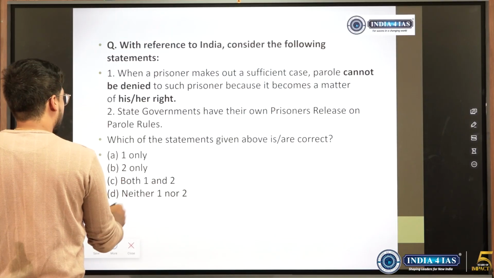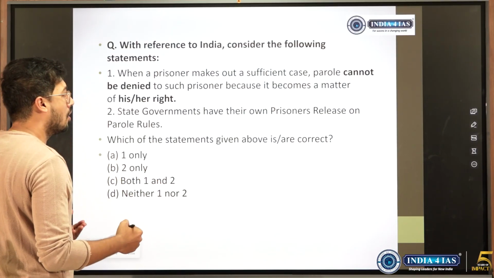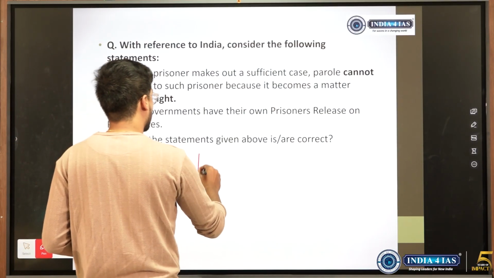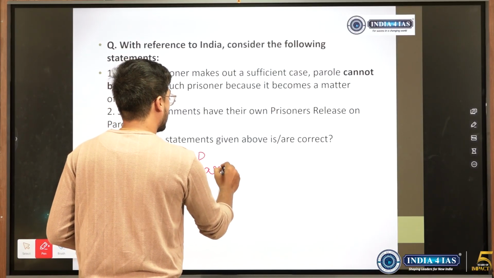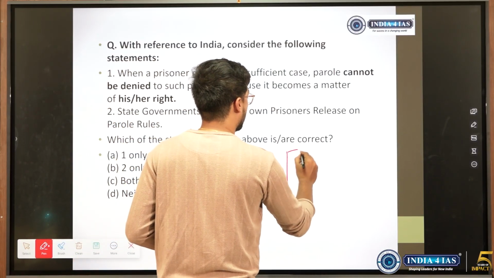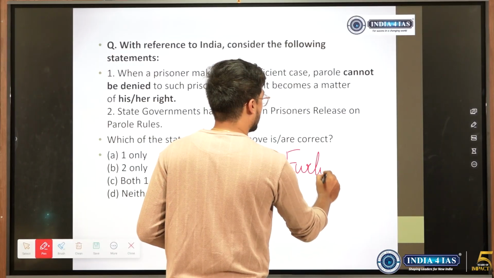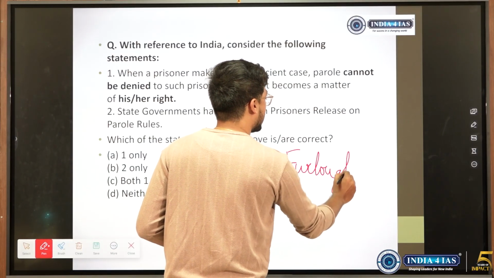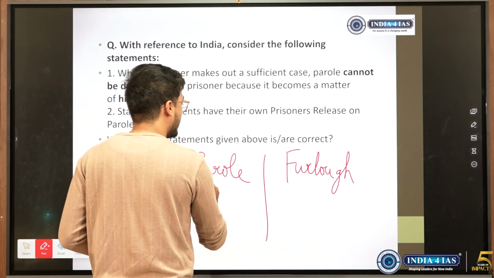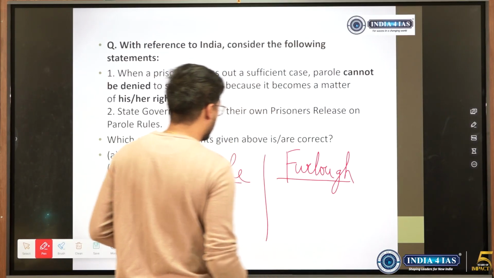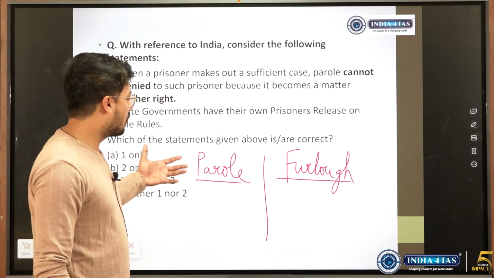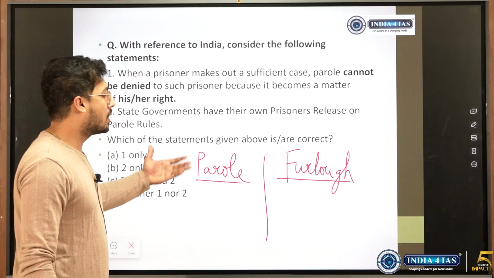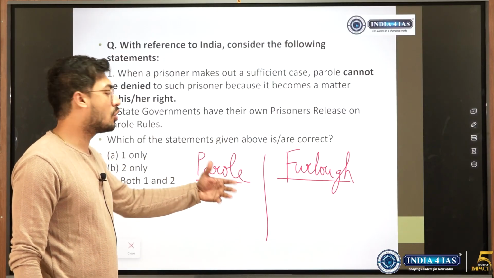One more thing, along with parole, there is something called furlough. See, one is parole, the other is furlough. See, you should know the basic idea, because if a question has come on this, a question can come on this as well. See, parole cannot be given, it is not a matter of right, but when it comes to furlough, it is a matter of right. So what are these?